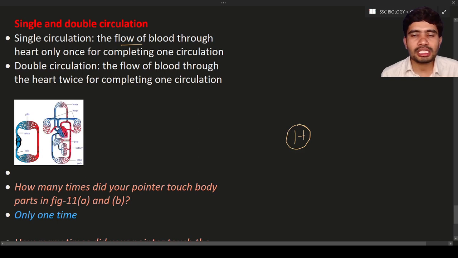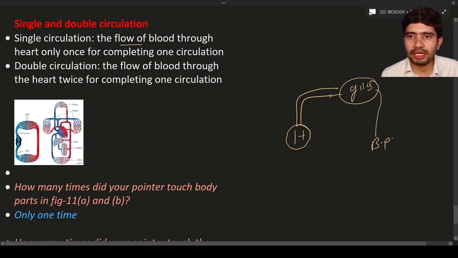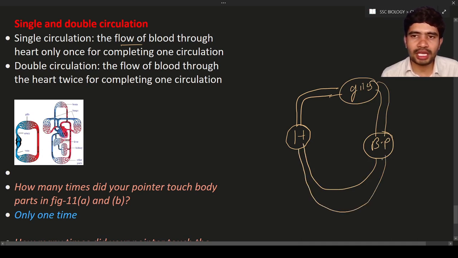Single circulation means from the heart, blood will be pumped to the gills, in the case of aquatic animals. Again from the gills to the body parts, and from the body parts back to the heart. Can you see how many loops there are? Only one loop. So such kind of circulation is single circulation.